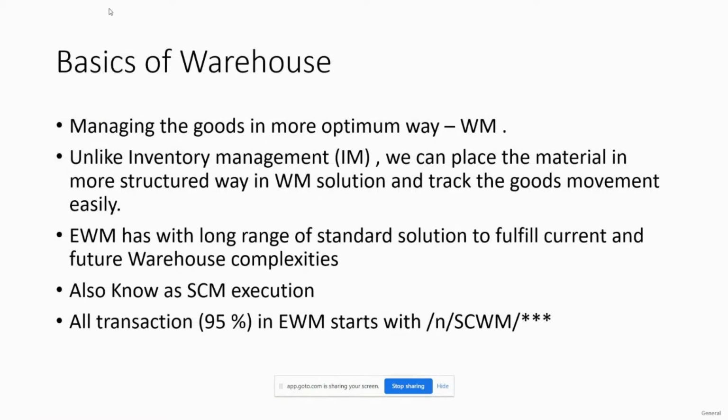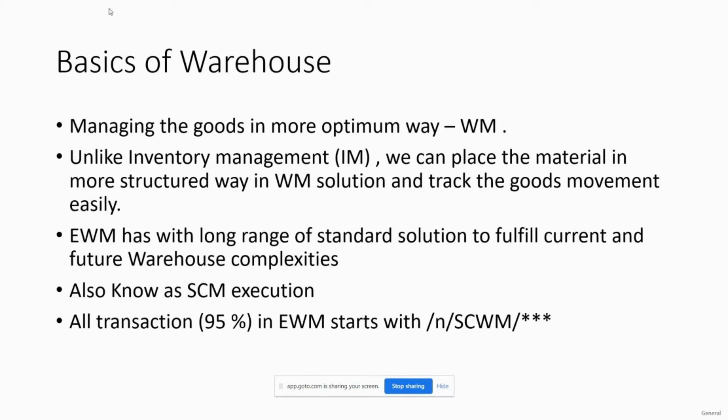Now coming to the basics of the warehouse. What is a warehouse all about? A warehouse basically helps in managing the goods in a more optimum way.